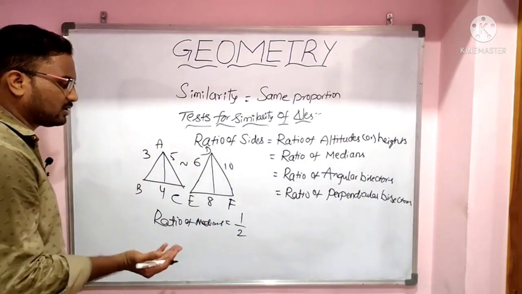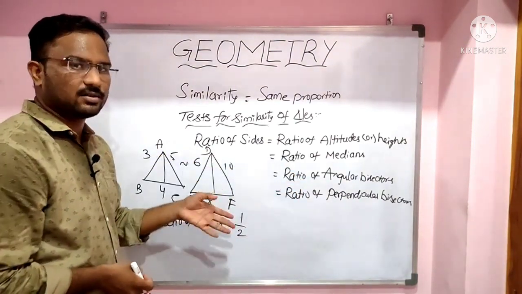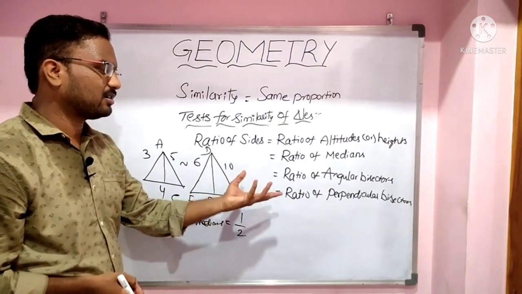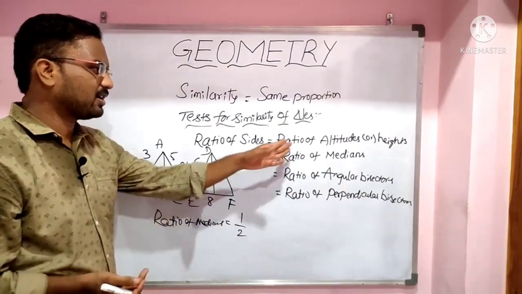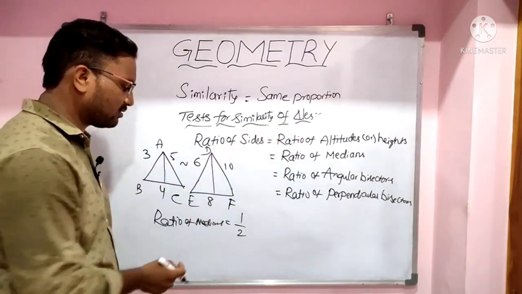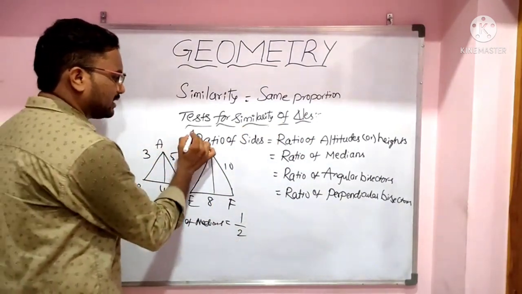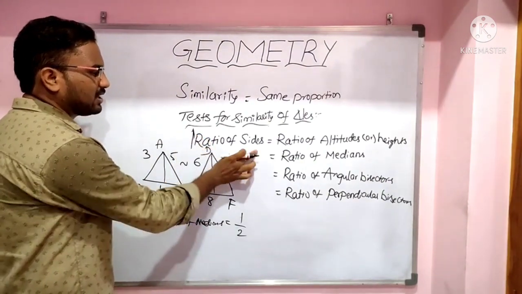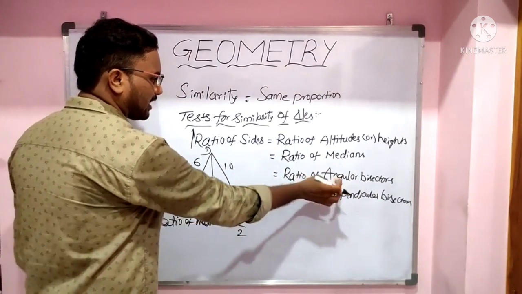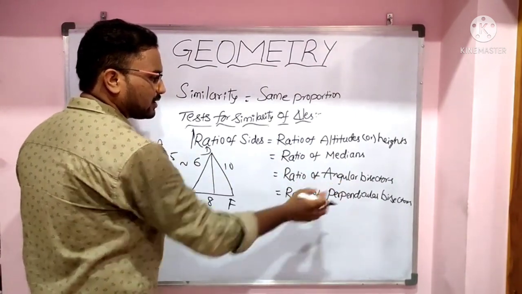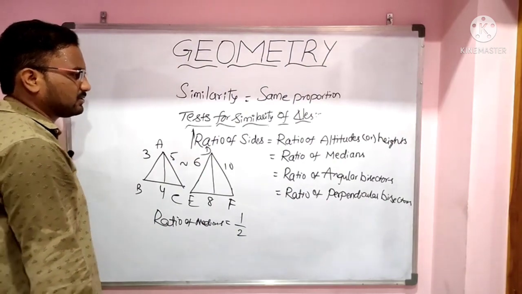If you want to find the ratio of angular bisectors, that is also equal to 1 by 2. If you want to find the ratio of perpendicular bisectors, that is also equal to 1 by 2. Ratio of altitudes or heights is also 1 by 2. So if two triangles are similar, then the ratio of sides equals the ratio of altitudes, equals the ratio of medians, equals the ratio of angular bisectors, and equals the ratio of perpendicular bisectors. So this is the first result.